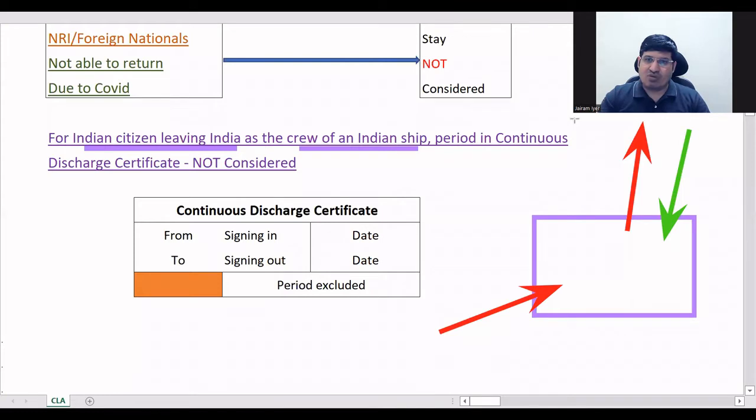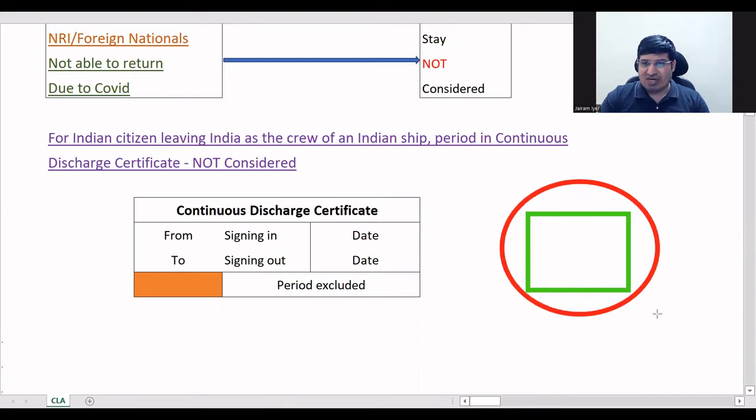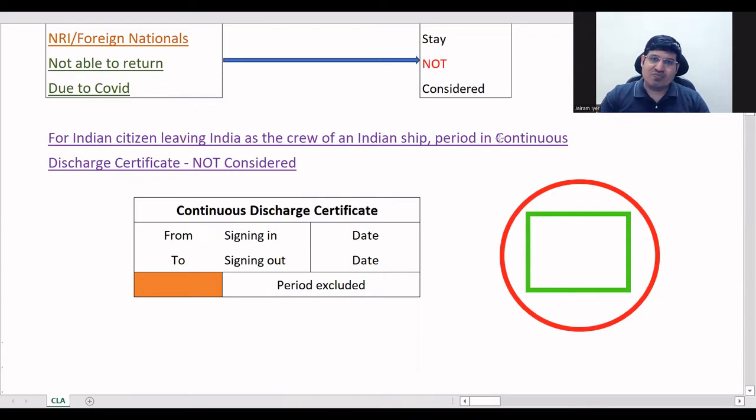So normally what happens when you are in territorial waters of India, say this is India, boundaries of India, and let me say this is the territorial waters of India. The red circle is the sea water of India. So normally what is considered is within 12 nautical miles.